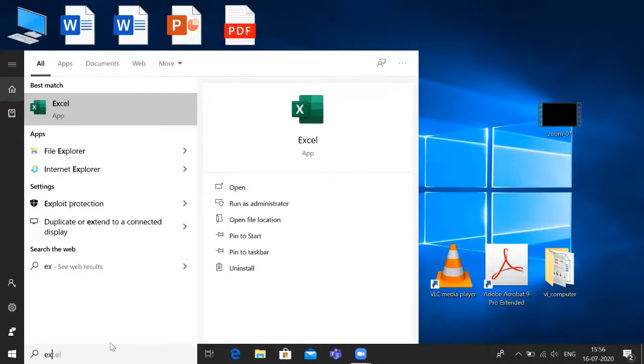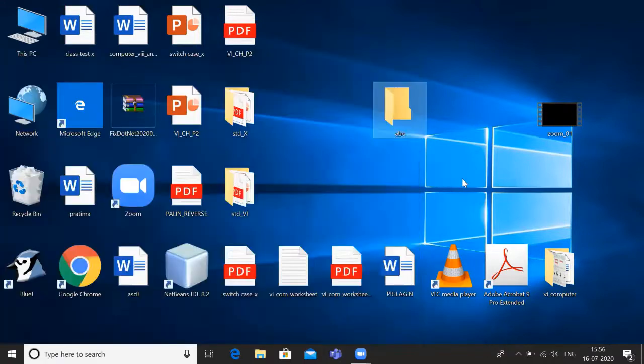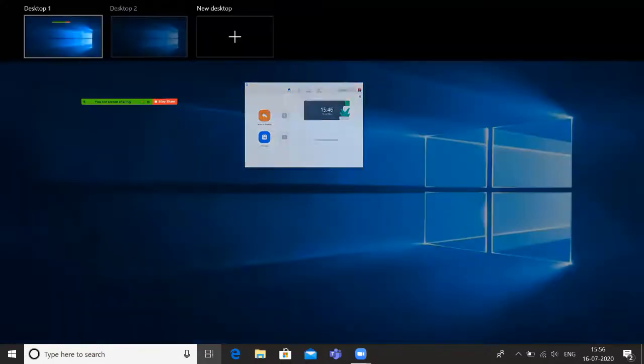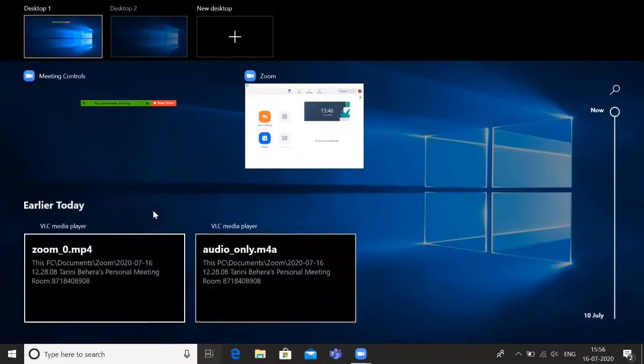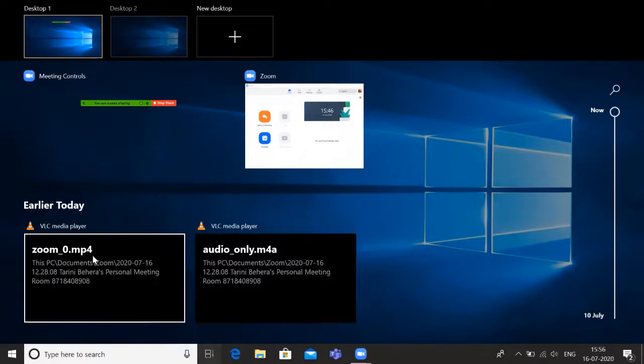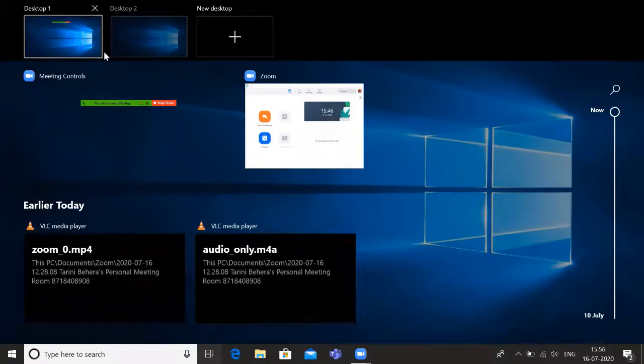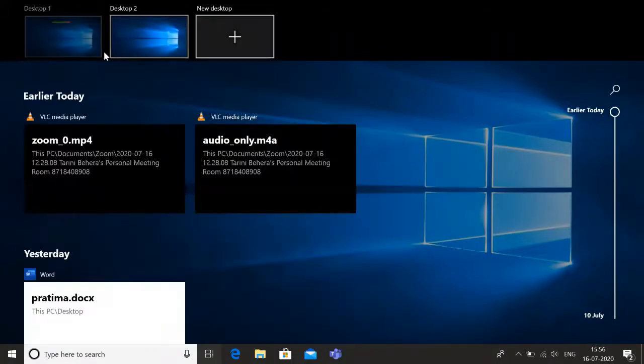Task view button. This is your task view button. When you click the task view button, whatever task views are there, these are the task views. You can switch over from one task to another task. This is a task, this is another task, and so on.